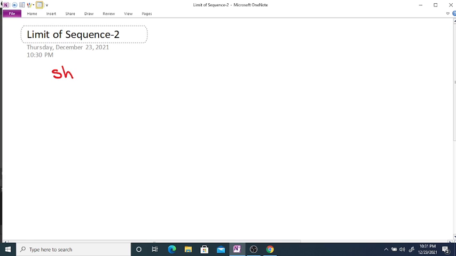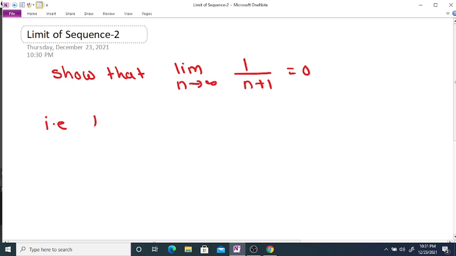Show that limit n tends to infinity 1 divided by n plus 1 is equal to 0. That is, show that the sequence 1 divided by n plus 1 converges to what? 0. Converges to 0.